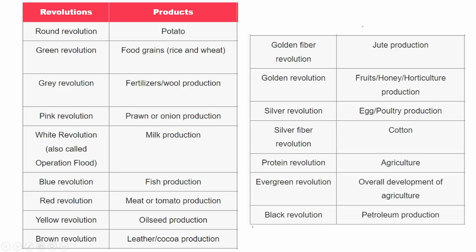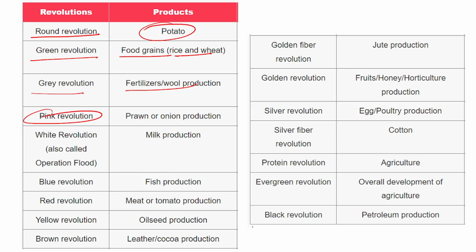Now revolution, different types of revolutions are there, and this point comes in exams often, so revise it. Round revolution potato, green revolution food grains rice and wheat, grey revolution fertilizers or wool production, pink revolution prawn or onion production, white revolution also called operation flood milk production, blue revolution fish production,